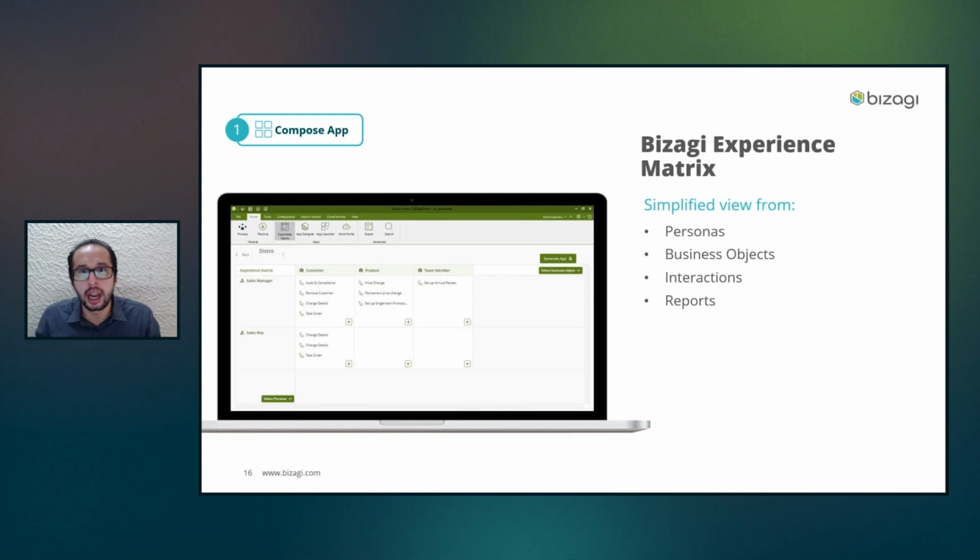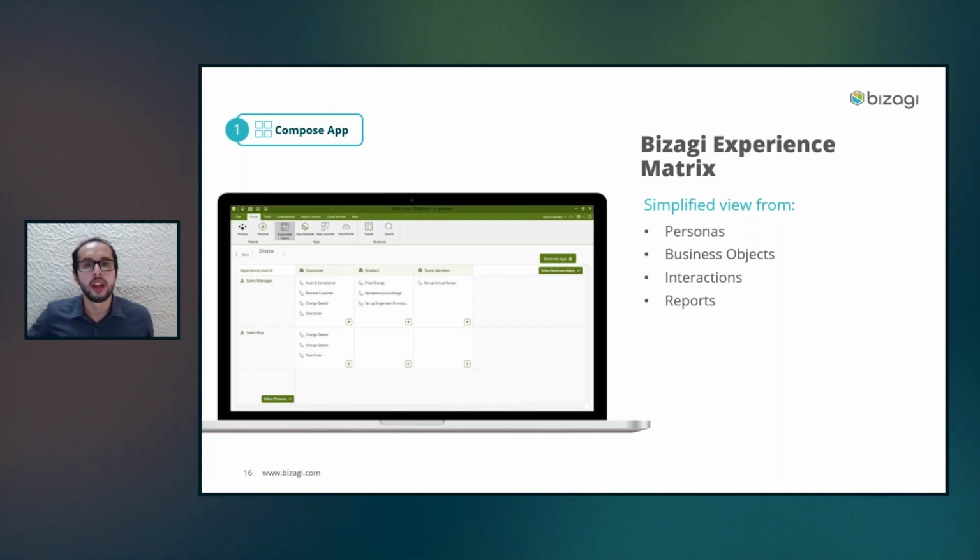What a persona can do over the business object. And additionally, we're even adding something that are the reports. So which are the reports that we want to make for the persona to access?